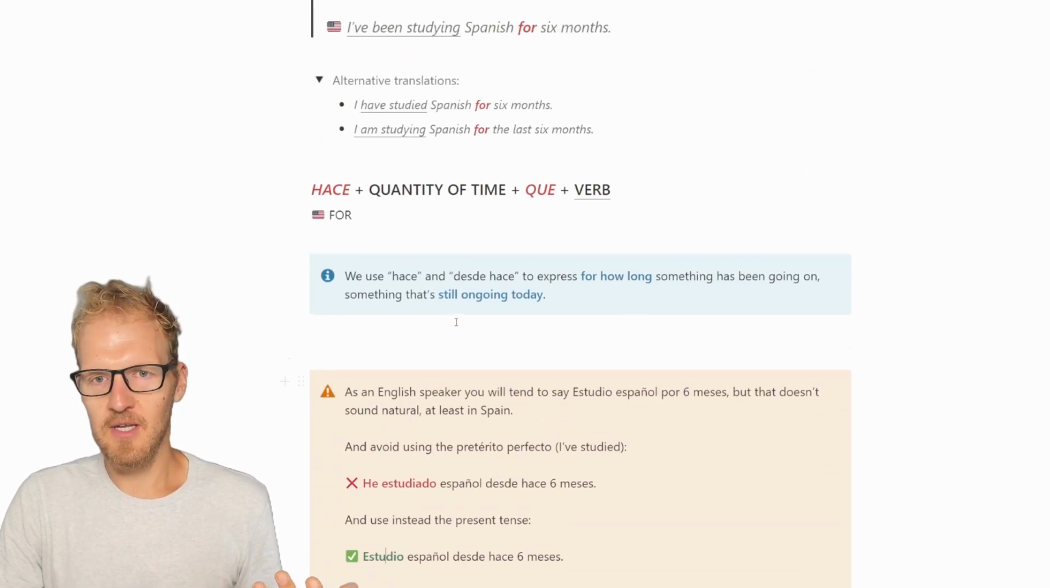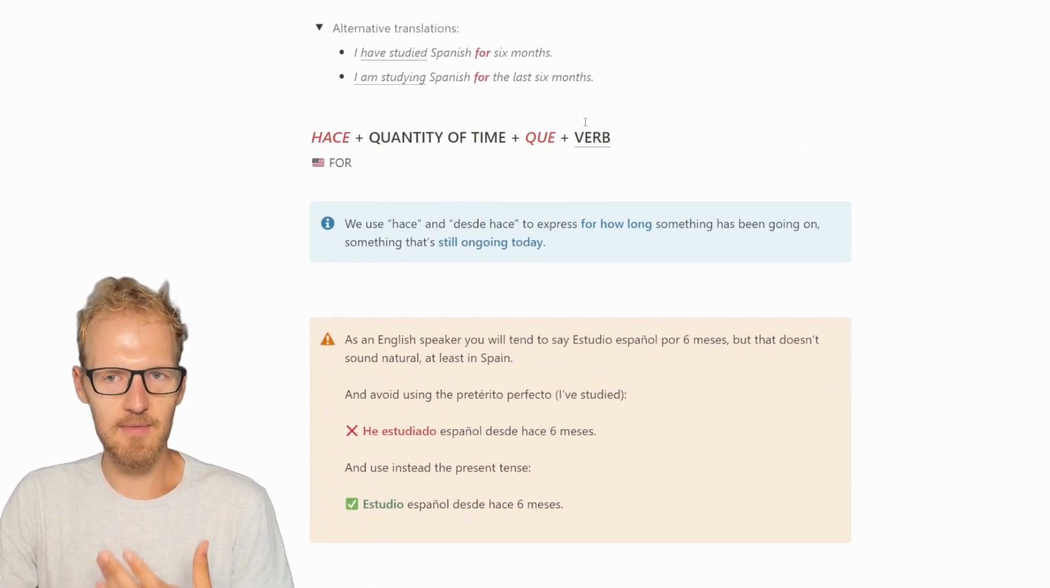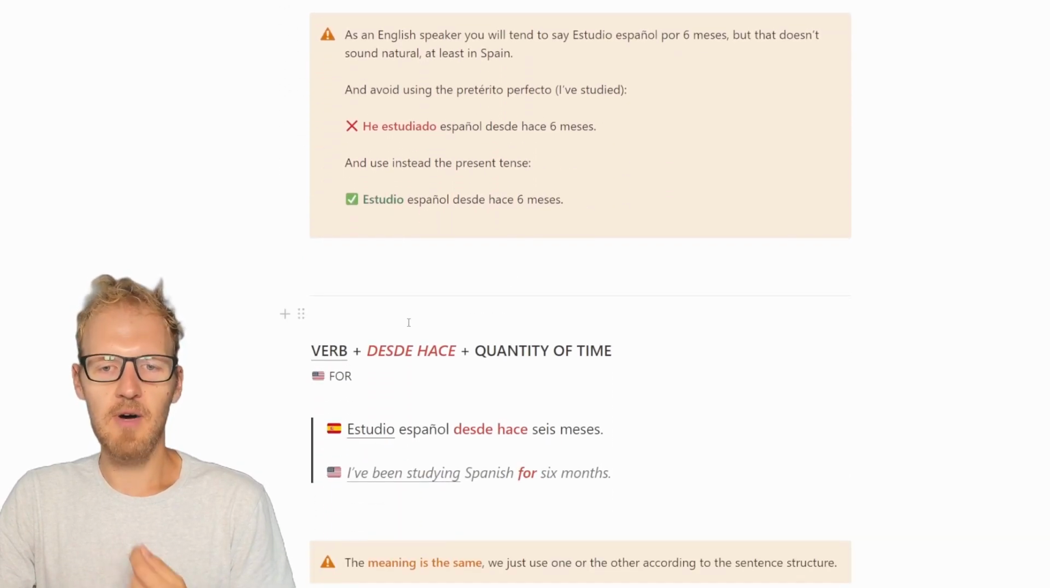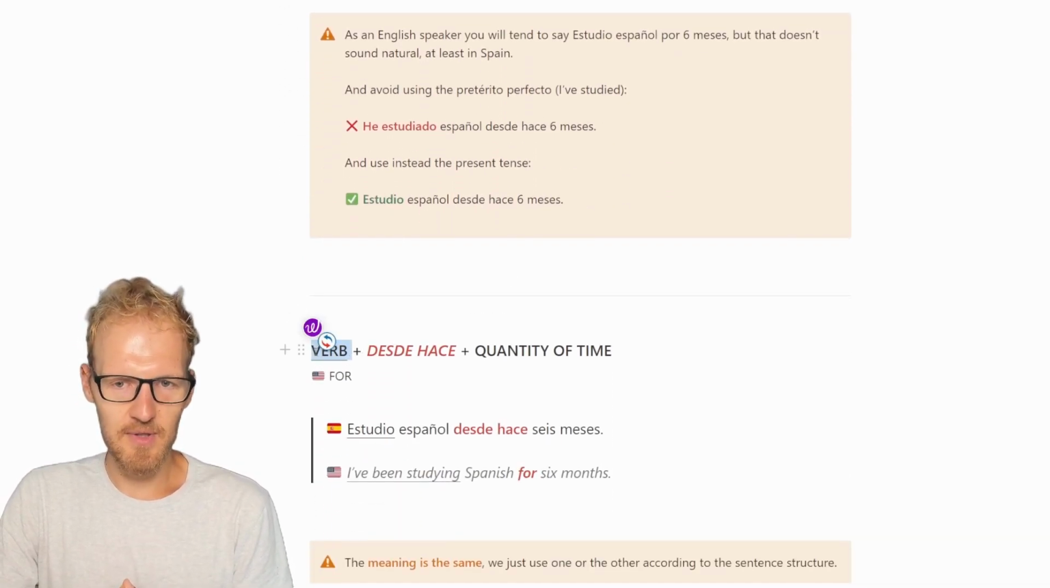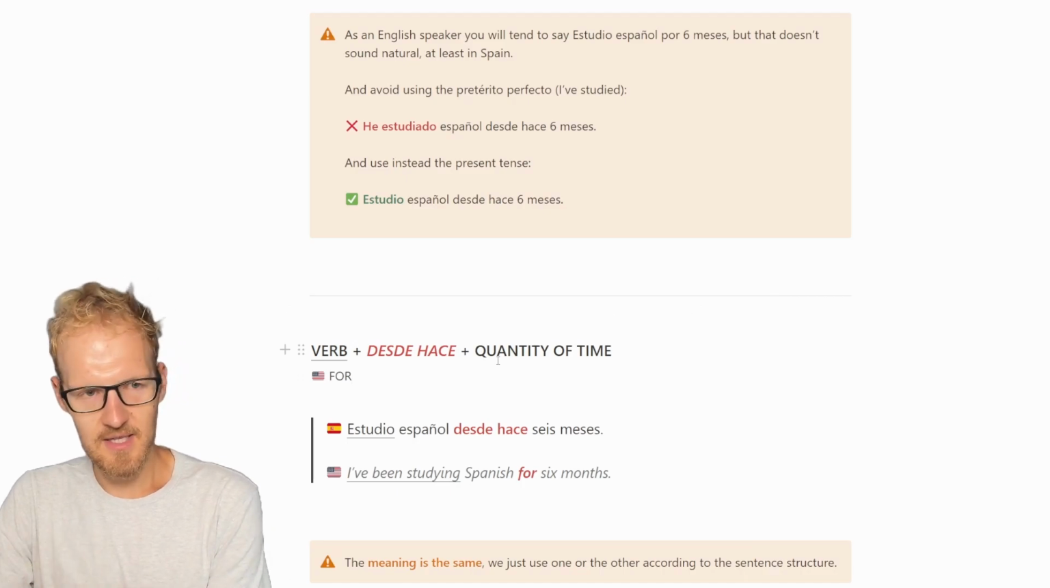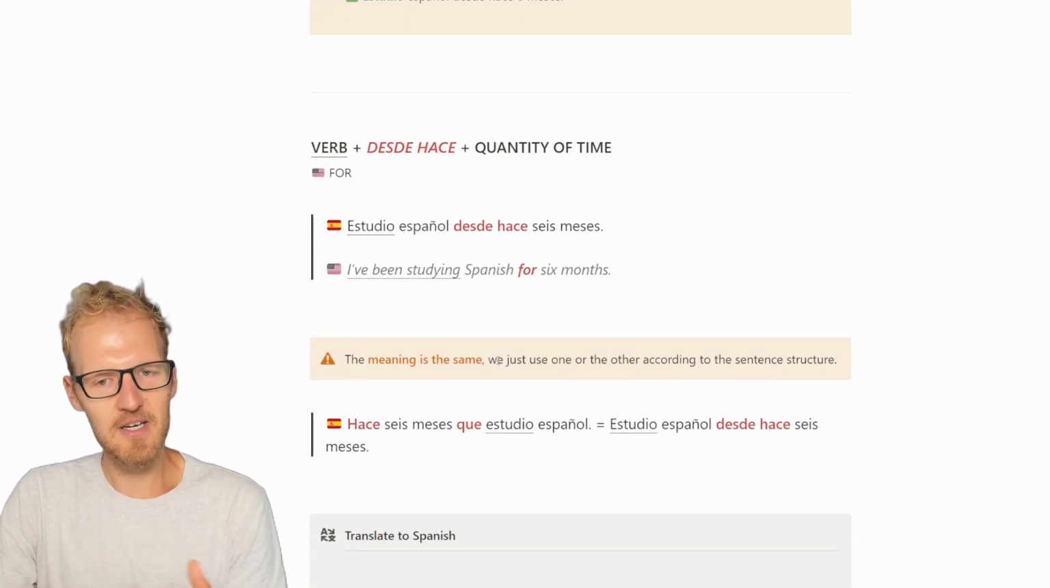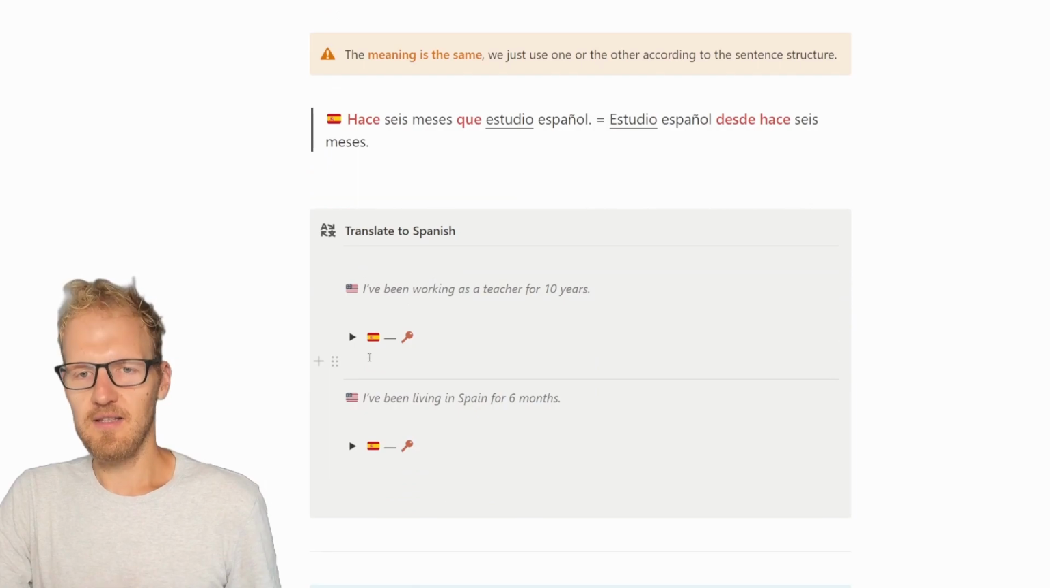Again, one more time, take a look. Hace, quantity of time, que plus verb. But with desde hace, we start with the verb and then desde hace, quantity of time. So it's a matter of order. This one is a bit more tricky.